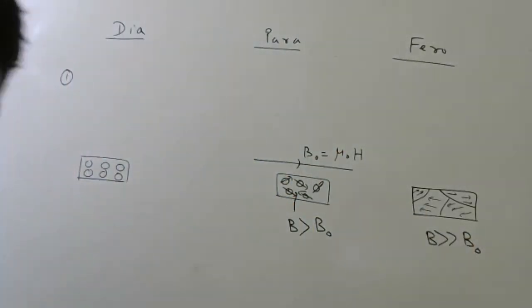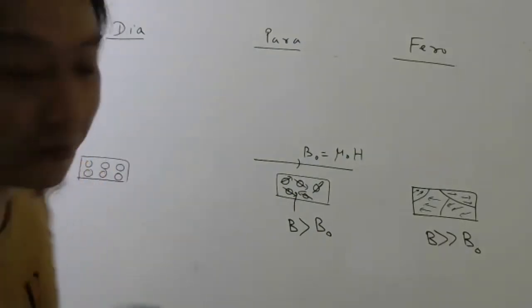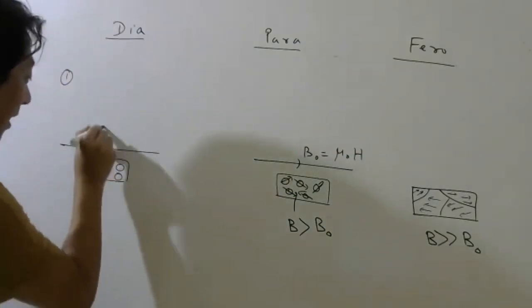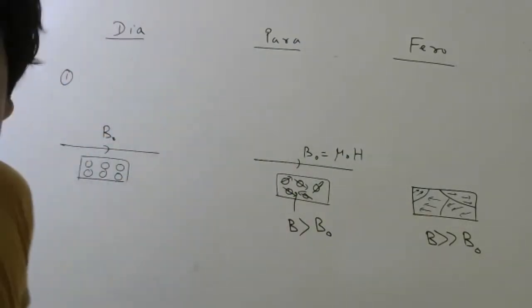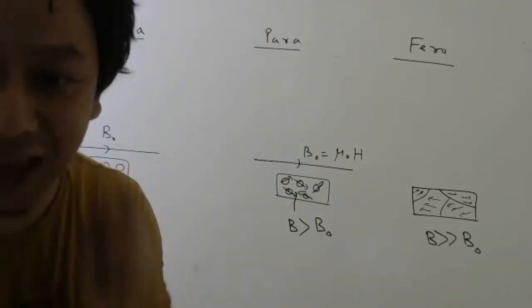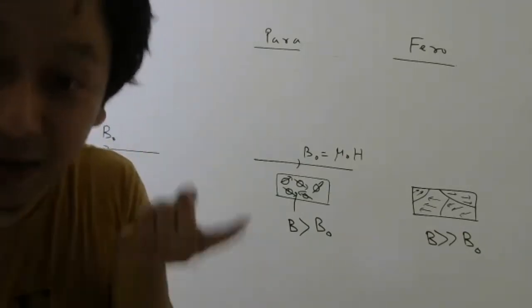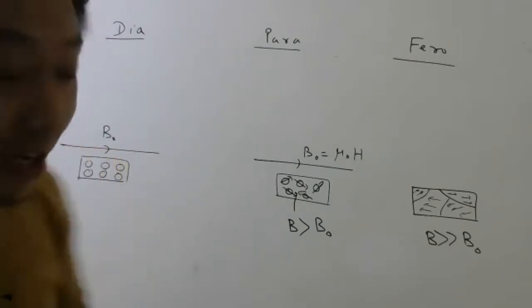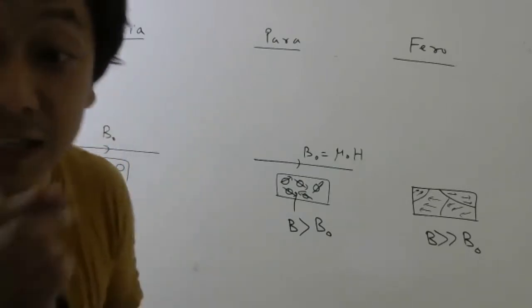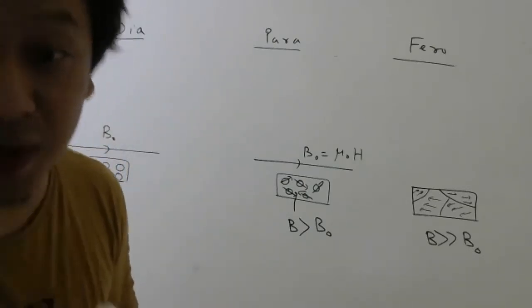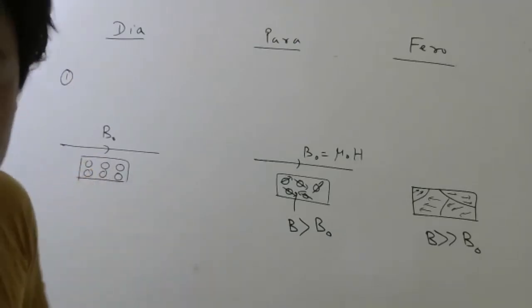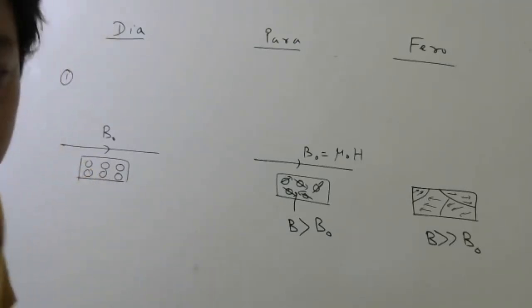Here, what I did not discuss last class, if you remember, is that when you apply an external magnetic field, you'll be surprised, the atoms will get magnetic moment now. This magnetic field will induce a magnetic moment in each of these atoms, but in the opposite direction.